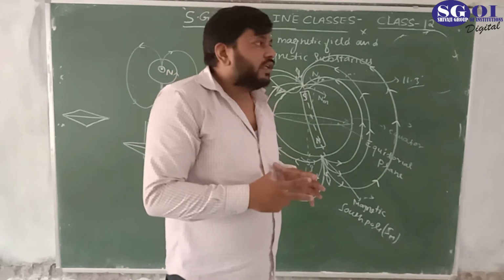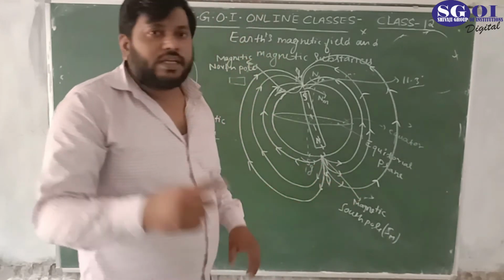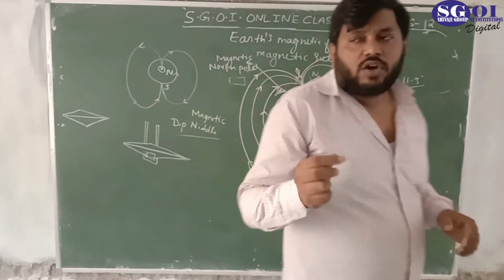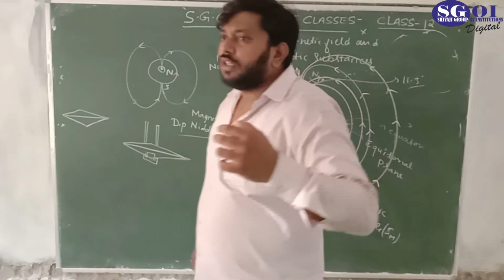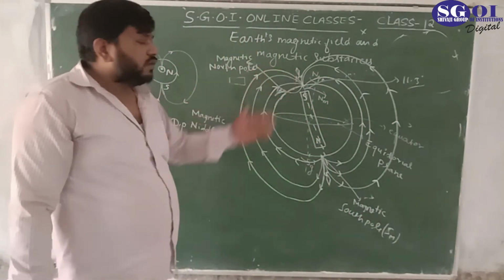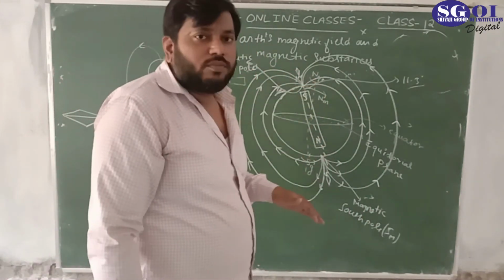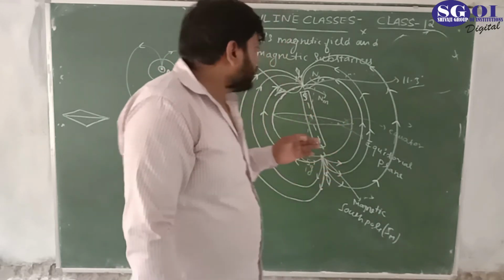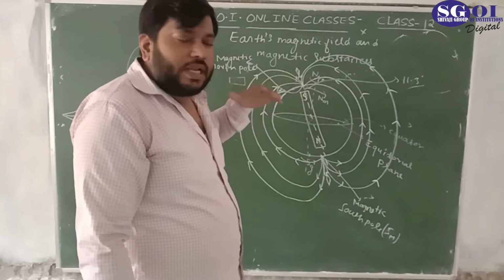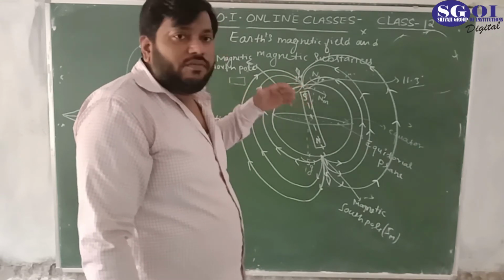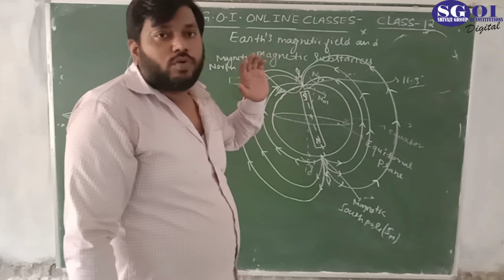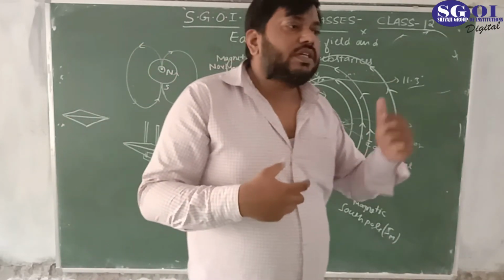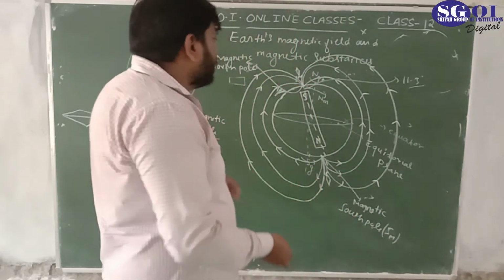You know that we always say that the north of the compass is along the north direction of the geographical pole, but actually the north of the compass is telling us the direction of the magnetic north pole, because the compass needle also aligns itself toward the direction of the magnetic field.